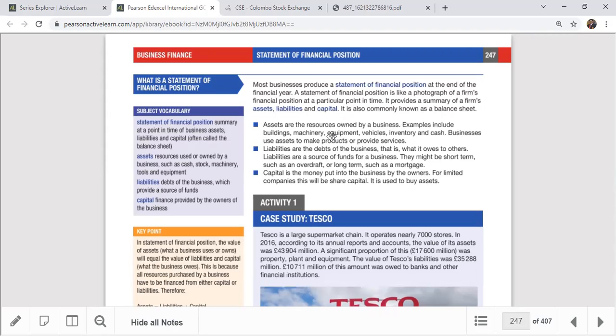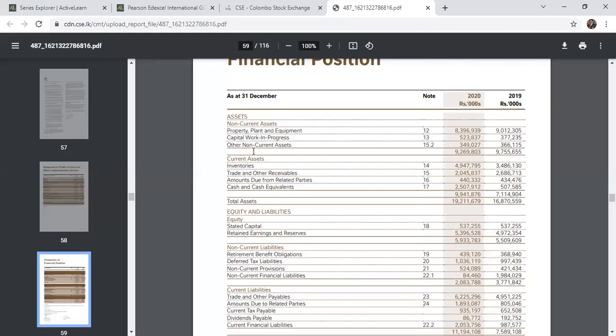So assets are the resources owned by a business. Examples include buildings, machinery, equipment, vehicles, inventory, and cash. Assets are the resources owned by the business. So we can see here there are two types of assets, non-current assets and current assets.